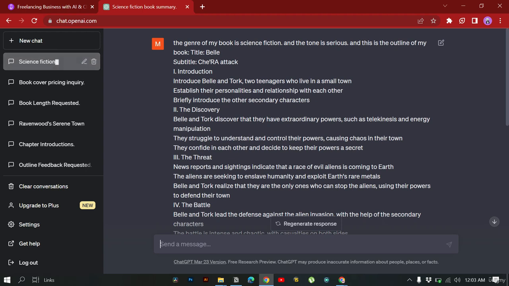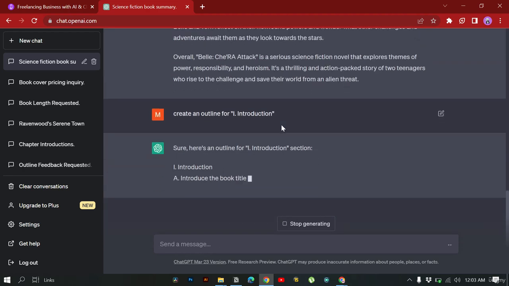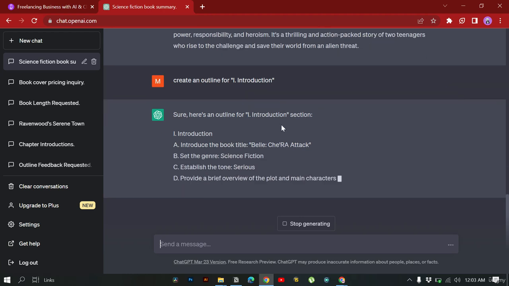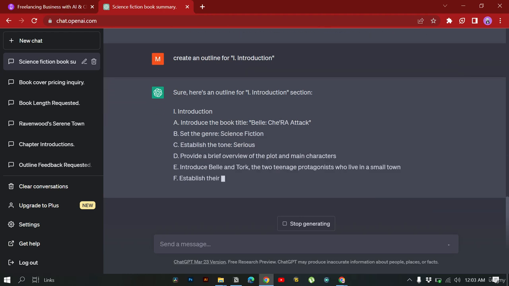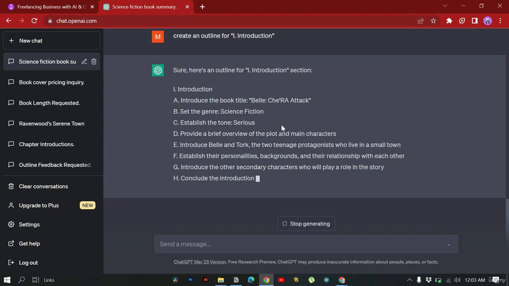to create an outline for each of these chapters. For example, I'll copy this chapter 1 and say create an outline for chapter 1. I'll press enter, and you can see that ChatGPT will create an outline for chapter 1. Here you can see that it has created a lot of headings for us, and you can then go on and create all of these headings for each of these chapters.